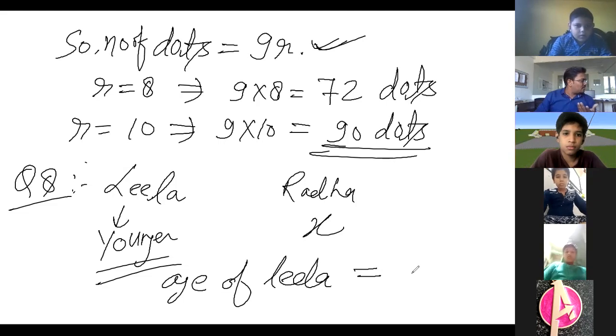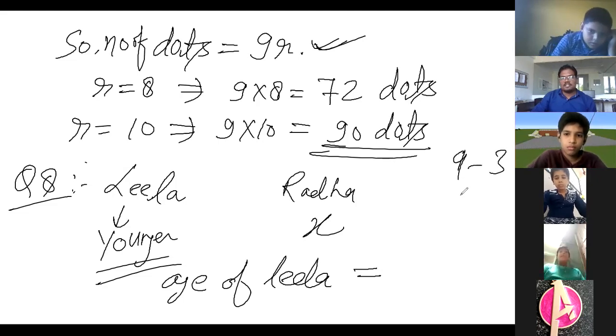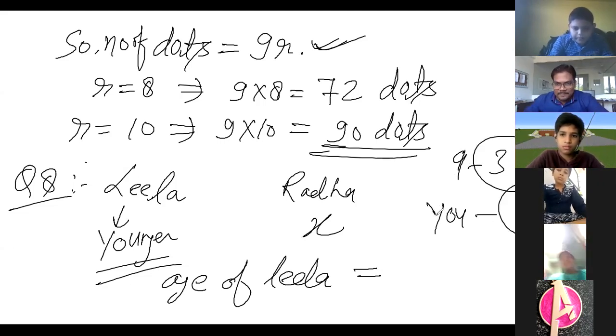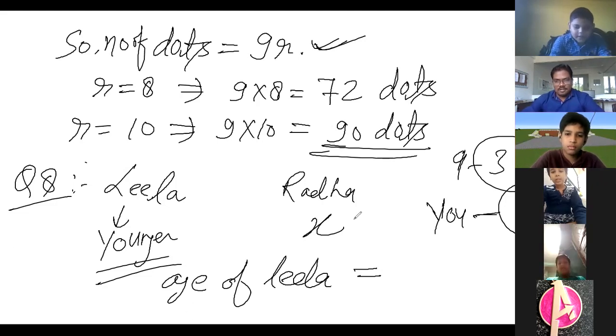4 times है क्या? Look at there. Suppose I am 30 years and you are 10 years. So who is younger? Hello? I'm audible, class? Yes, sir.